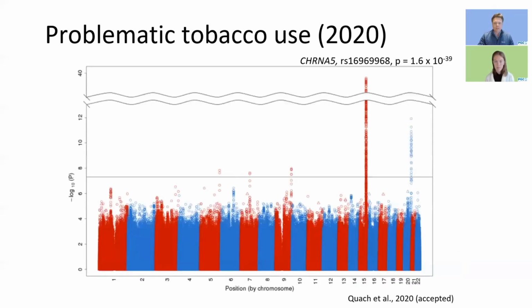All right, so transitioning to nicotine and tobacco use. Here are initial findings from the largest GWAS of nicotine dependence to date, here being assessed by FTND scores. This study included 58,000 smokers. And so for nicotine dependence and studies of other smoking phenotypes, such as cigarettes per day or regular smoking, there's a robust association with genetic variants within a cluster of nicotinic acetylcholine receptor genes on chromosome 15. That includes the CHRNA5 gene, which also more specifically replicated the variant rs1696998, which here had a p-value of 1.6 times 10 to the negative 39.